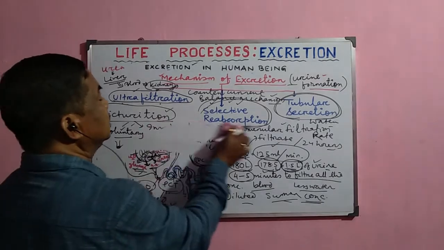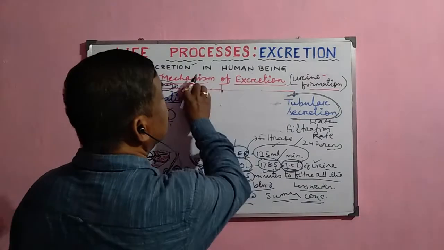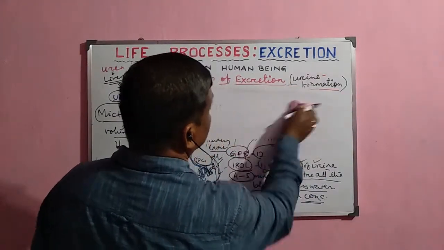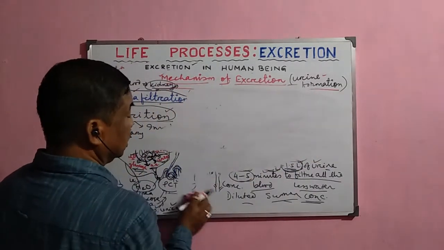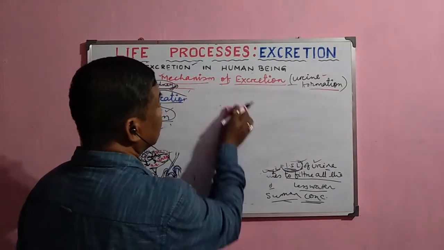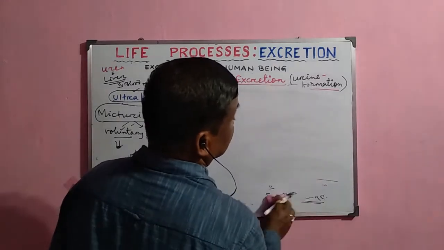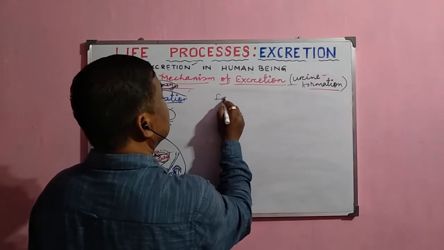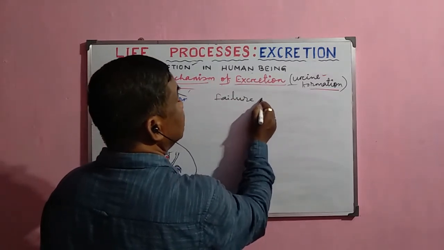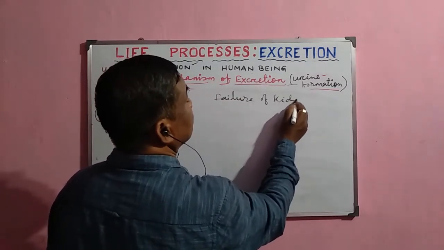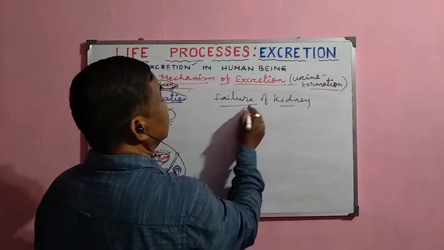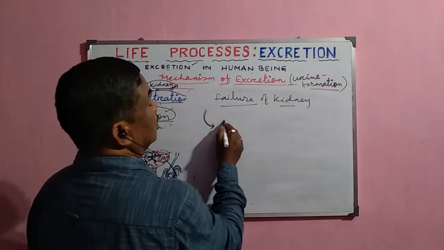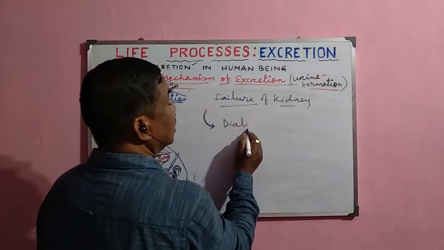Now after that we shall discuss the failure of the kidney and the different processes by which we help a human being to survive without the kidney. The first important thing is called dialysis. When the failure of the kidneys occurs, we remove the blood from the body to the outside and we go for dialysis.